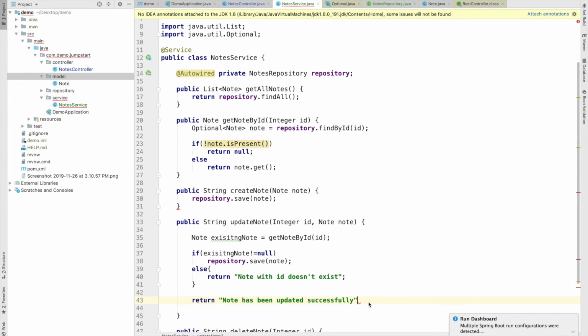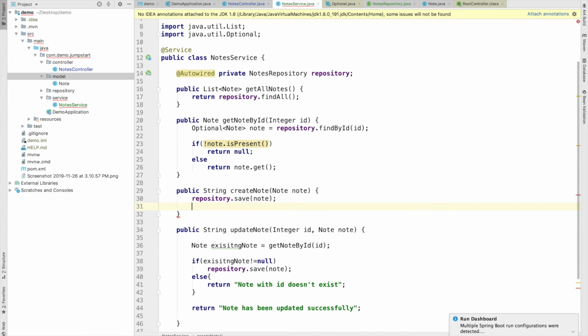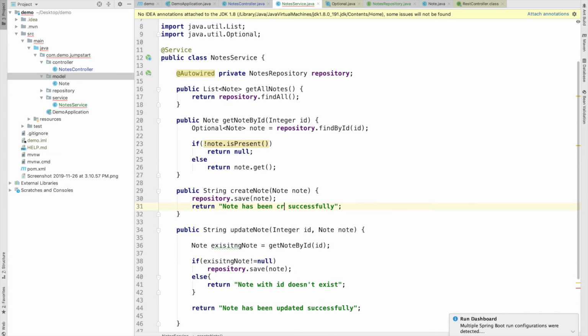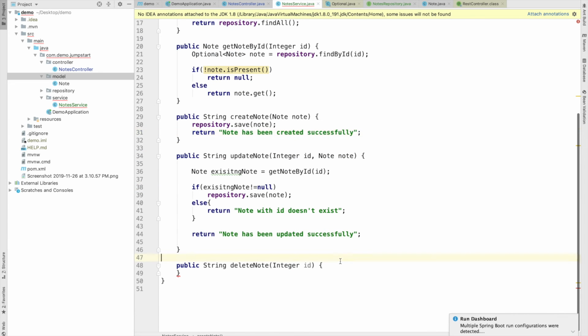So let's just copy this and save it here. Return this here: node has been created successfully.